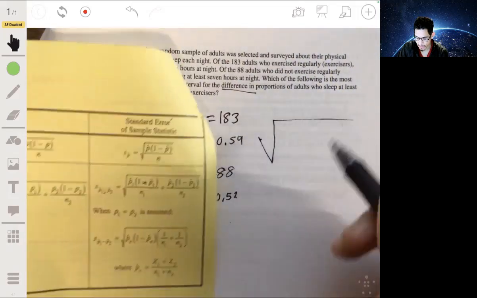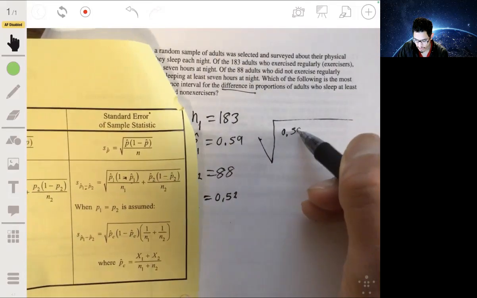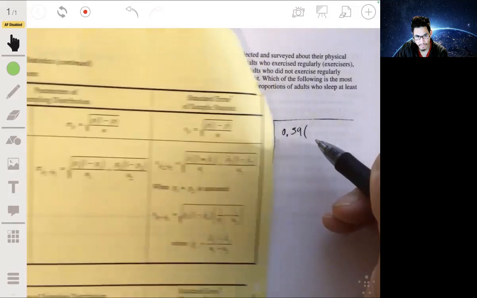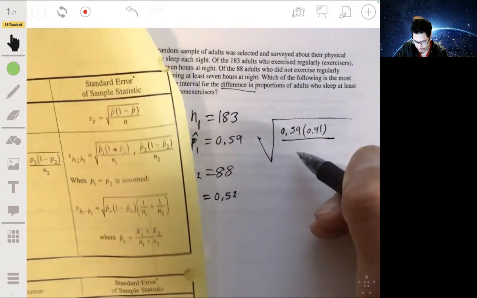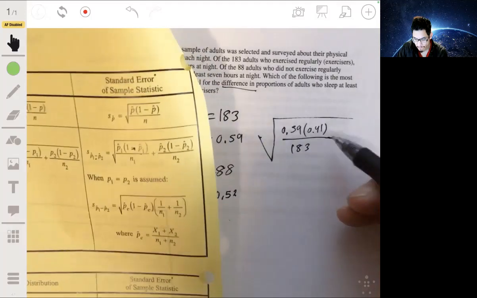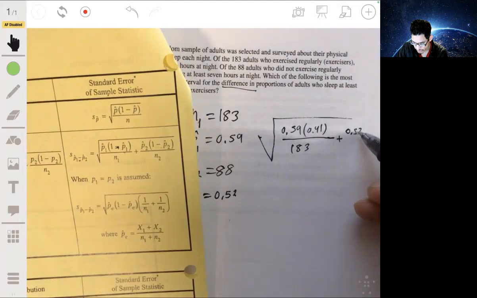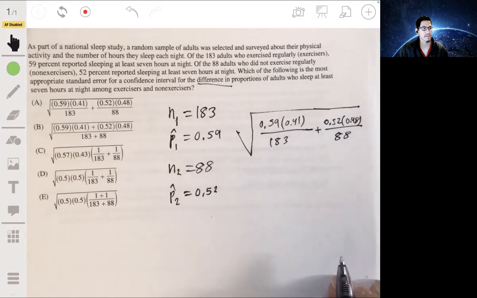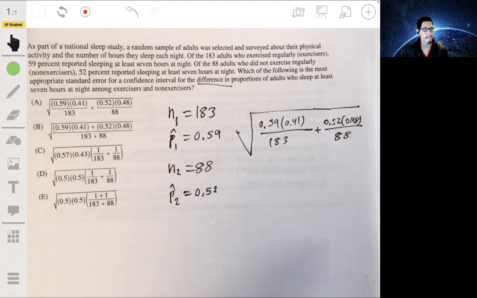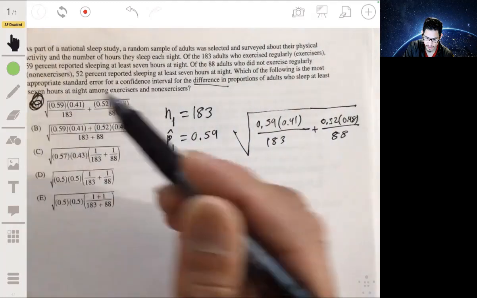So it'll be the square root of p1 hat, 0.59, times 1 minus 0.59, which is 0.41, over that group size, 183, plus p2, 0.52, times 1 minus 0.52, so 0.48, over 88. Let's see what we got here. And bang, right away, it's the first one, it's A.